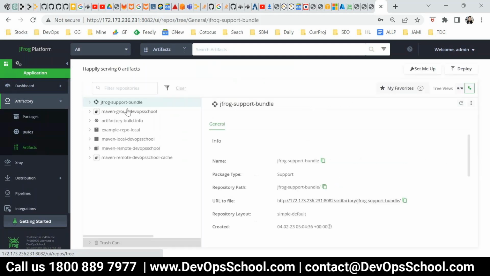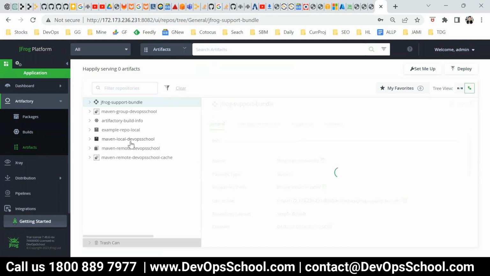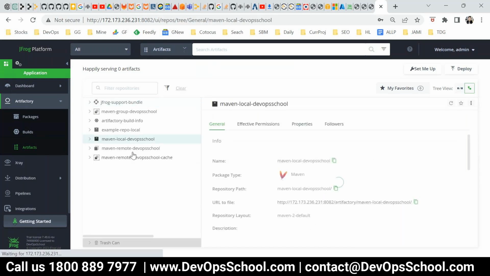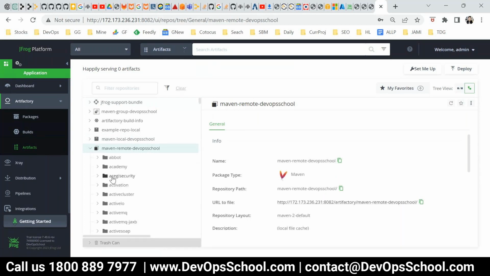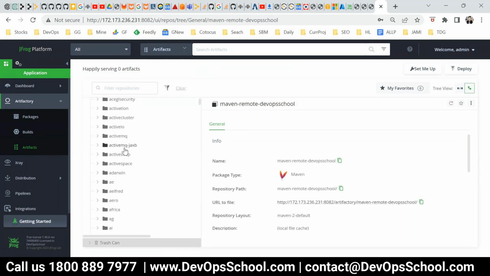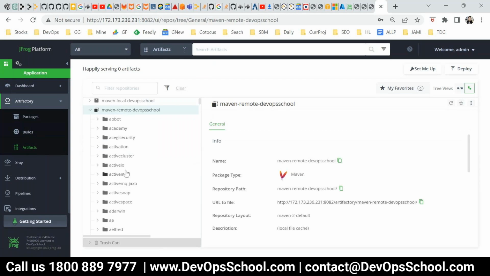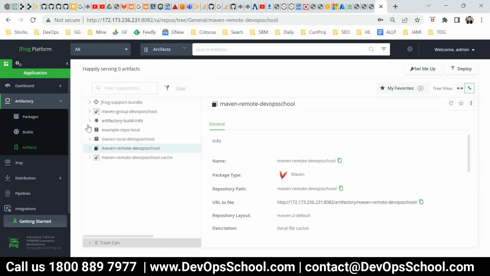See, these are the repositories. So I created a local which is here, a remote which is here, and the remote anyway comes from Maven Central. So that's the reason you see so many files, they were syncing up in the background. These files I did not publish. They are coming from the central repo. But Maven local should be empty, must be empty. So see, that is empty.